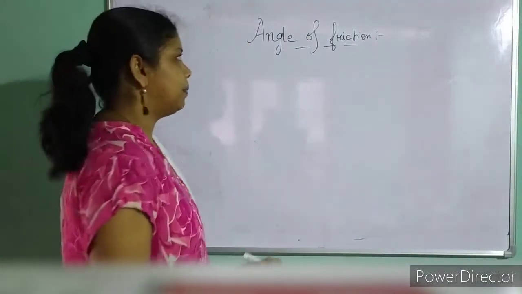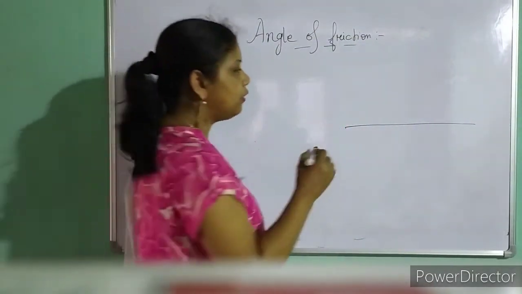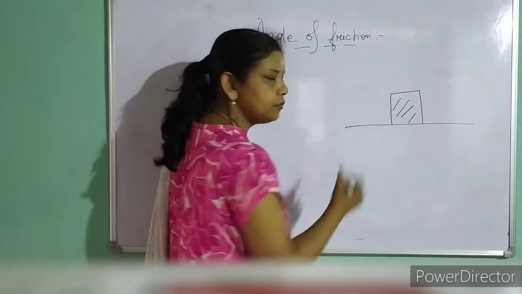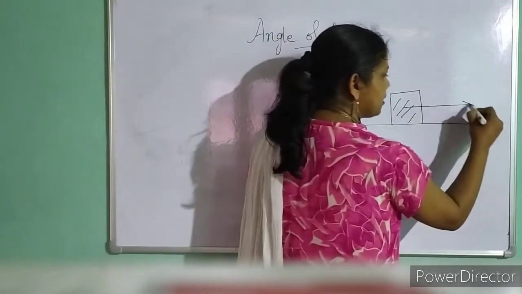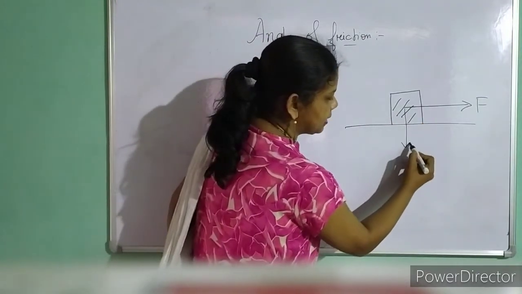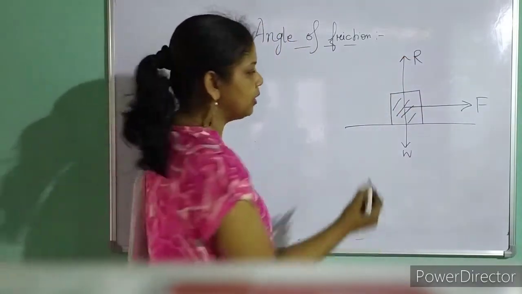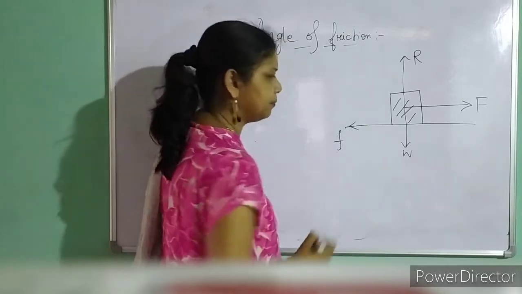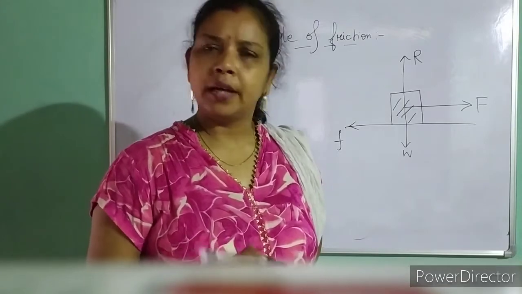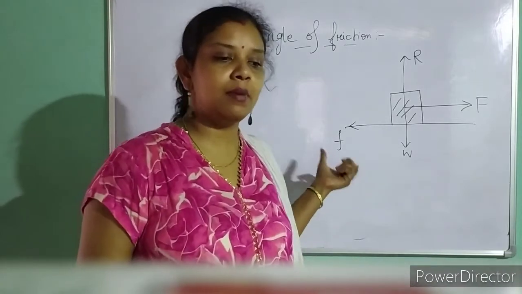Now let's move to the topic angle of friction. This is a floor, and on the floor we have a body. We are applying a force F in this direction. This is my applied force. The weight of the body is acting downward, and as a result the normal reaction is upward. The direction of friction is in this direction, so I am writing F. Think of it as a static case or a kinetic case, so I'm not writing Fk or Fs, but generally F.